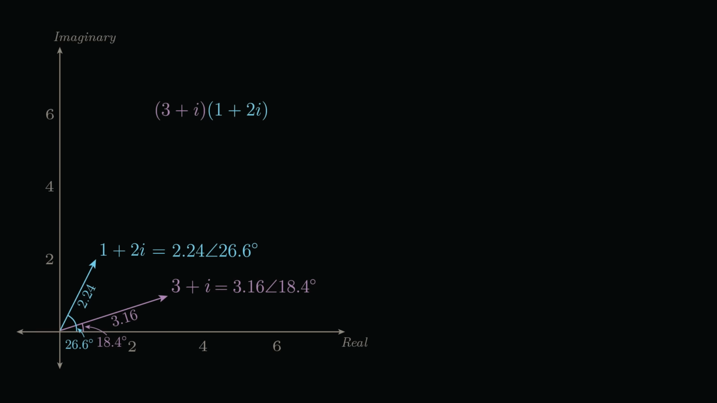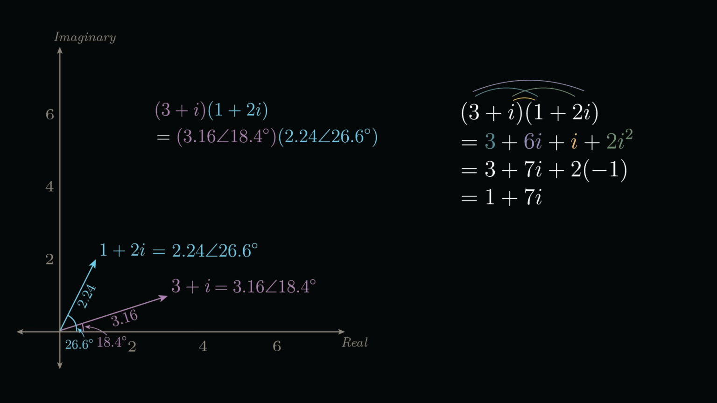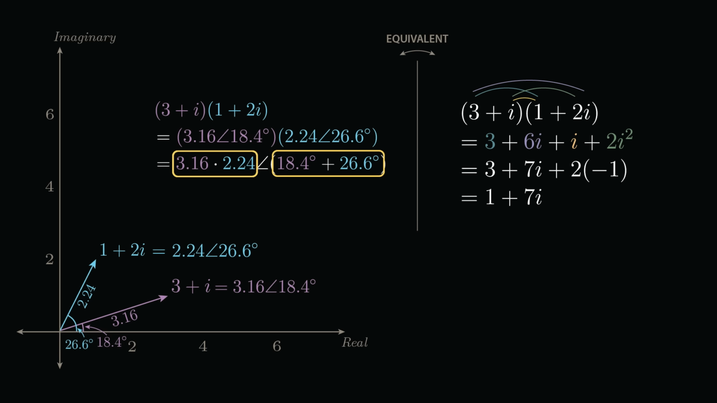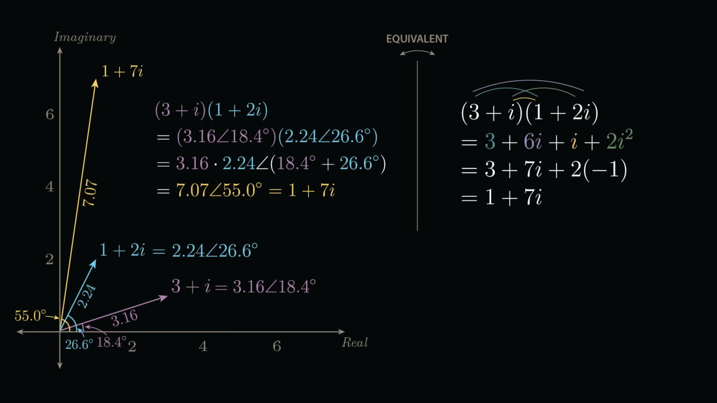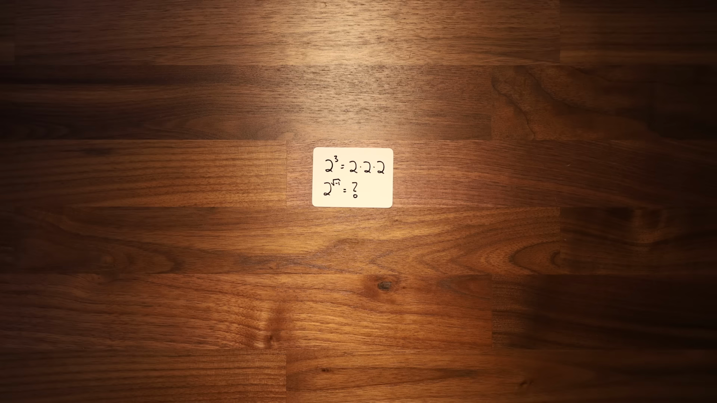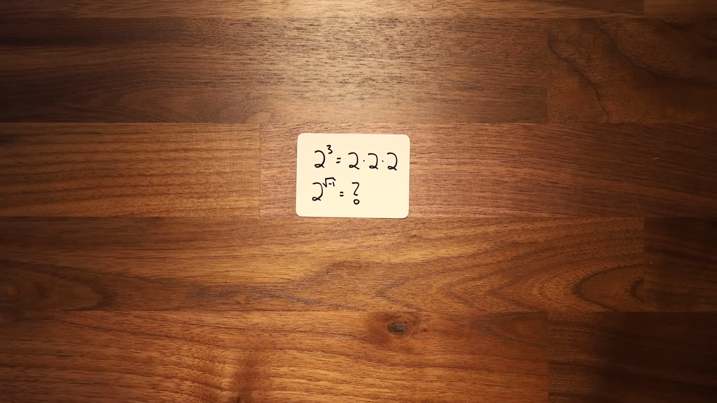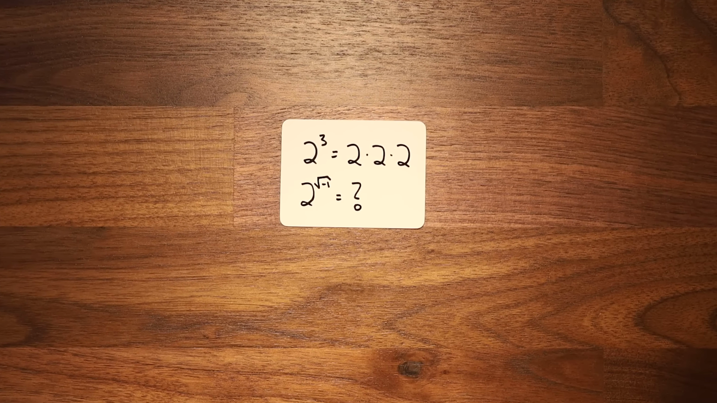Multiplying complex numbers in polar form is particularly useful, because it turns out that all the distributive property algebra is completely equivalent to multiplying together the magnitudes and adding the angles of our numbers. So when we multiply two complex numbers together, their magnitudes multiply and their angles add.